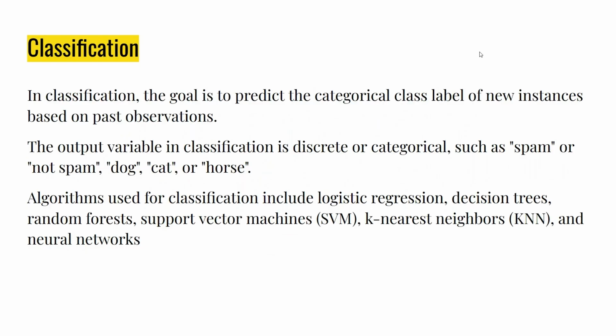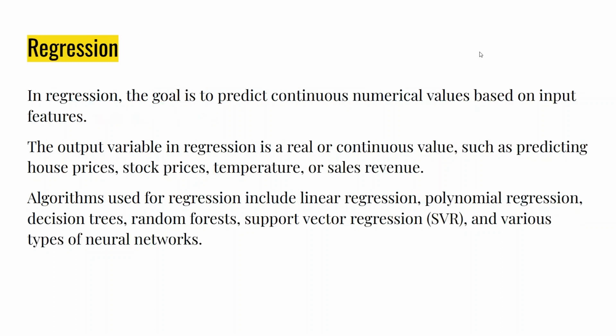Today we will discuss Machine Learning Session 19. Classification versus Regression. Classification. In classification, the goal is to predict the categorical class label of new instances based on the past observations. The output variable in classification is discrete or categorical, such as spam or not spam, dog, cat, or horse. Algorithms used for classification include logistic regression, decision trees, random forest, support vector machines, k-nearest neighbors, and the neural networks, which we already discussed in the previous videos.